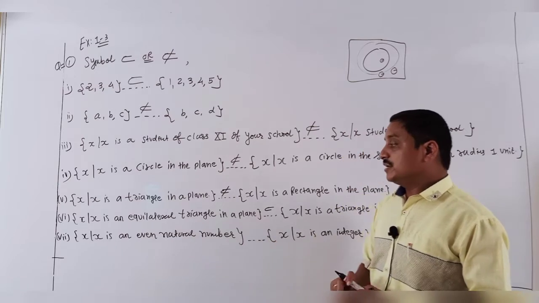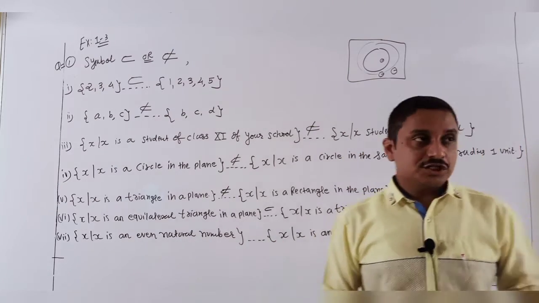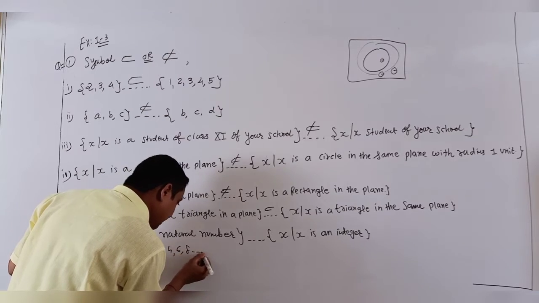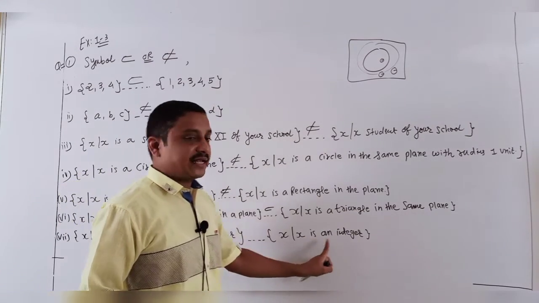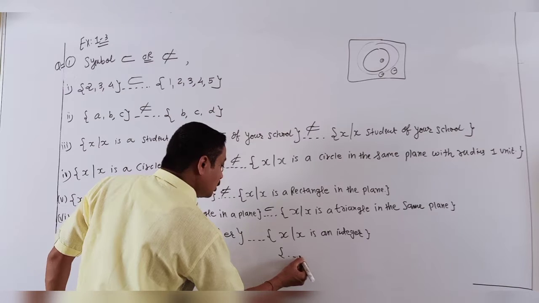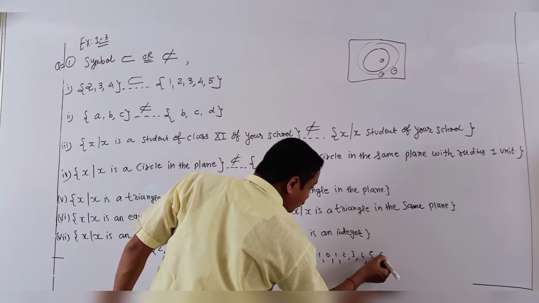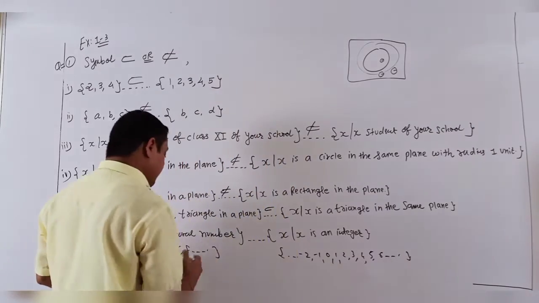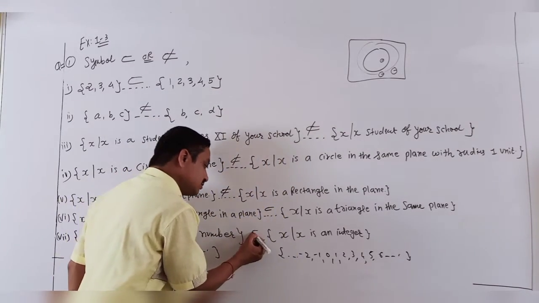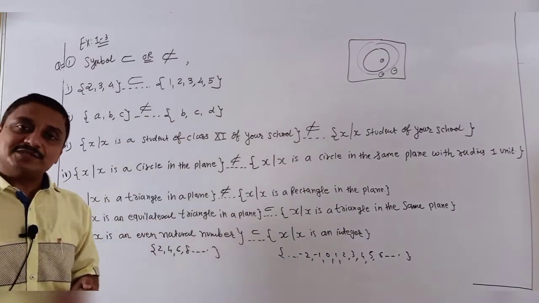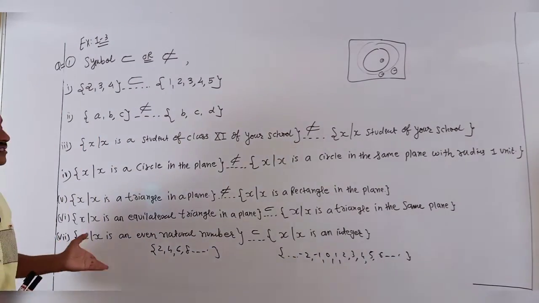And last, even natural numbers. Students, even natural numbers means 2, 4, 6, 8 and so on. And X such that X is an integer. So integers you know: -2, -1, 0, 1, 2, 3, 4, 5, 6. These are all present here, definitely. So my answer is, yes, it is a subset. Very easily done.